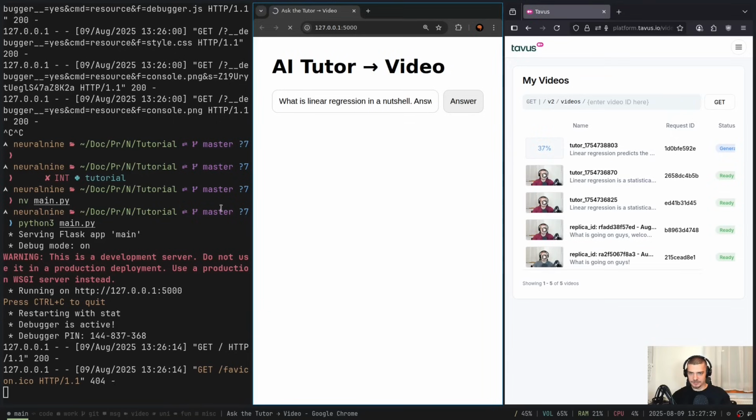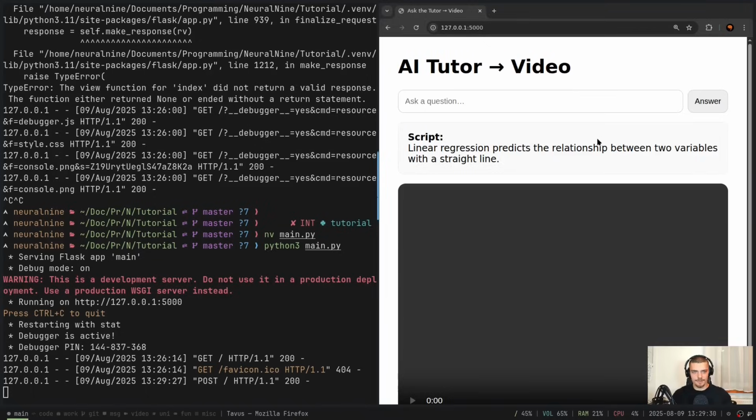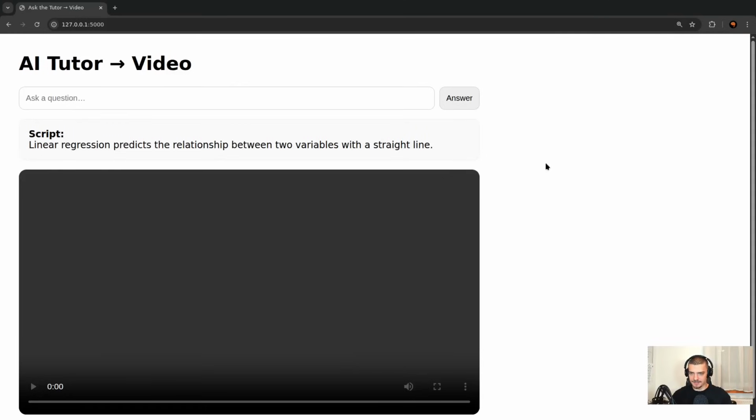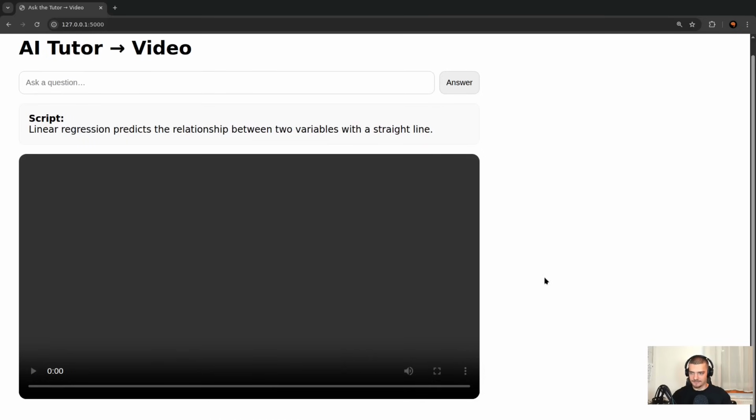And by the way, this is of course now very simplistic. You can add some more animations here, but you can also go to Tavus, to my videos, and you can see how this is being generated here. So if you want to track the status in real time, 37% here. You can also just go here to video library and see when it's done. There you go. It seems to have received the answer. So now you see here, linear regression predicts the relationship between two variables with a straight line. Now I get the video here.